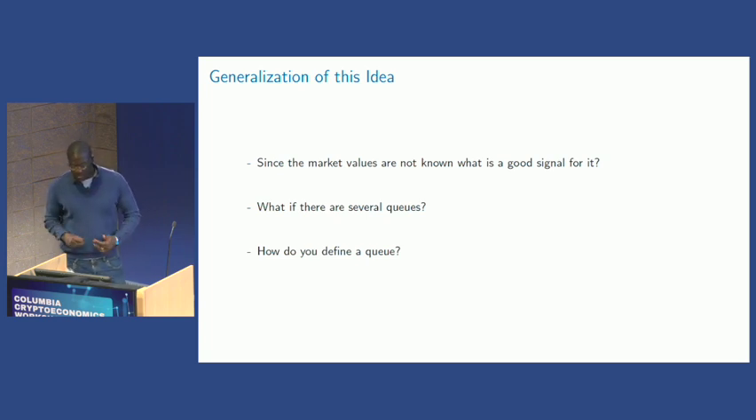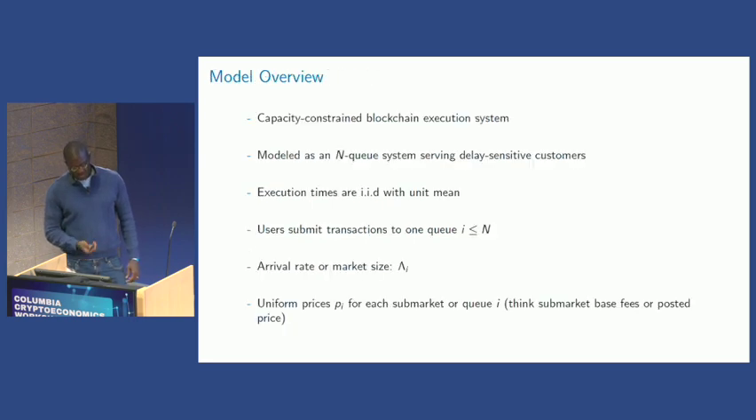What if there are several queues? How do you define these queues endogenously as well? Sometimes it's obvious because the protocol itself decides which thread to send a transaction to, but can they be defined more broadly? To answer this, I'm going to consider a model, and I'm going to argue that the global ordering will just serve the queue that is the highest paying, the most congested, but it's inefficient, while relative pricing can be efficient.